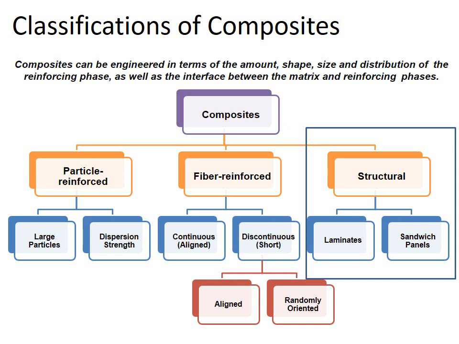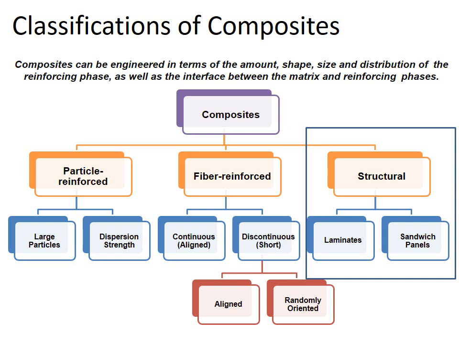Continuous means aligned. The fibers of the reinforcing material are present in continuous or aligned form. That's why that class of composite material is called continuous composite material. Discontinuous is further classified into more subclasses. One is a little bit aligned and the other is randomly oriented.